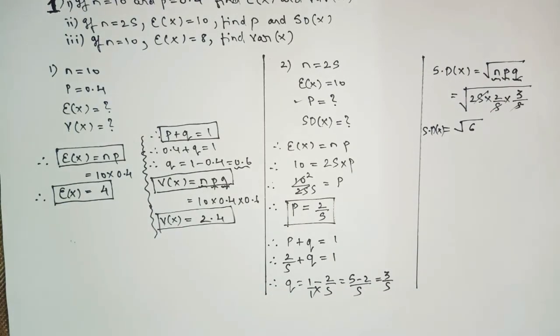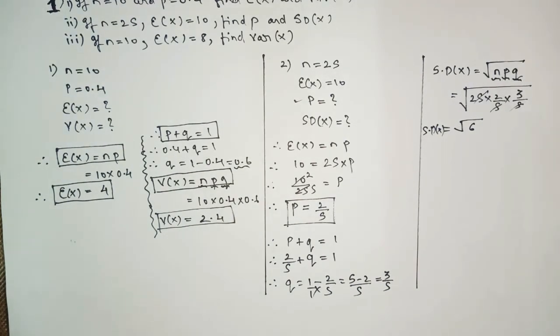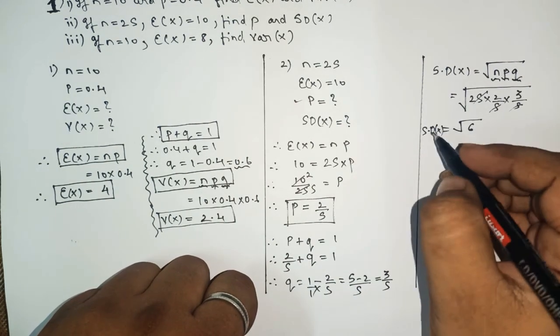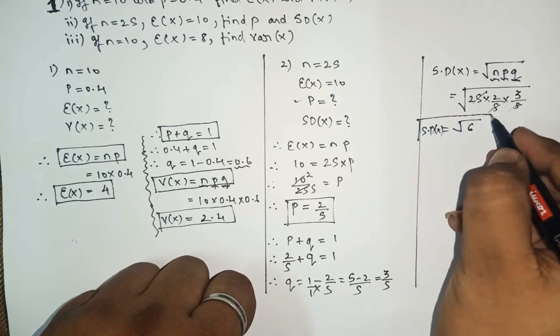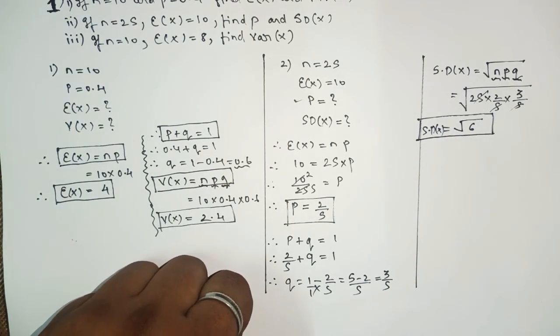We cannot find the answer for the square root of 6, as it is an irrational number, and we cannot convert this into a mixed form also. So we'll keep root 6 as it is. So here we got the standard deviation of x, that is root 6. Understood?